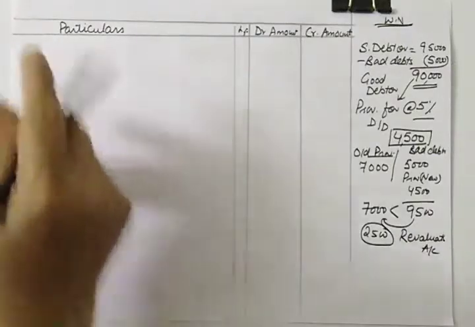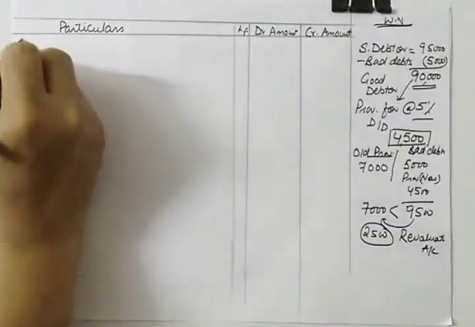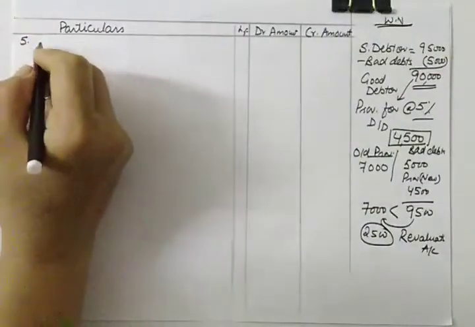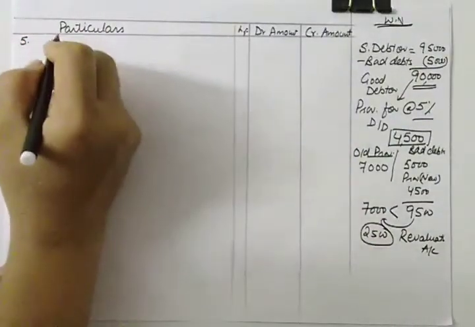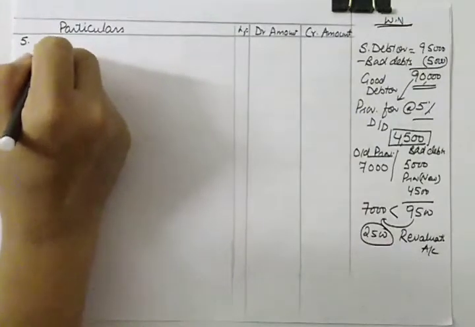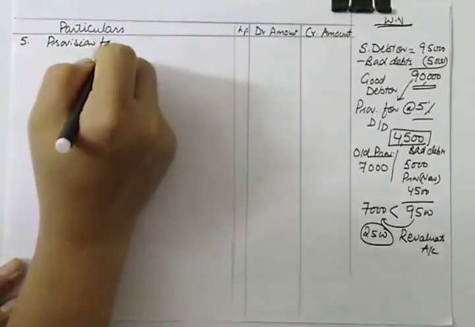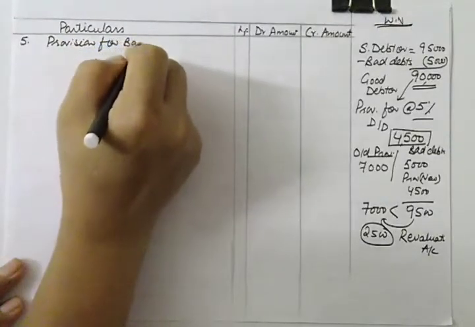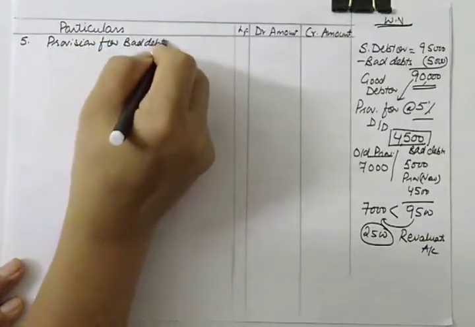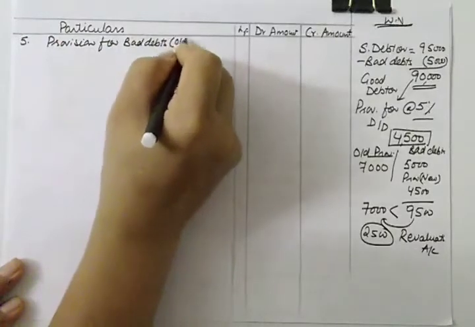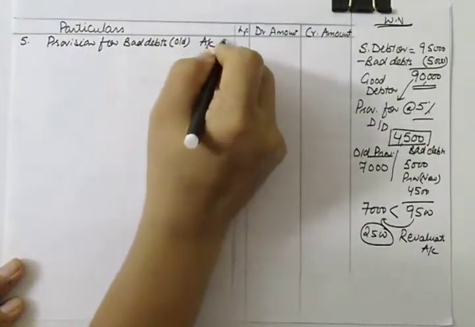So in the first journal entry, this is my journal entry number 5. In this journal entry, first of all, old provision for bad debts, which is given in the balance sheet. I am writing this old here for your reference.